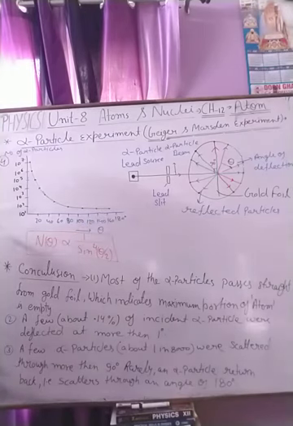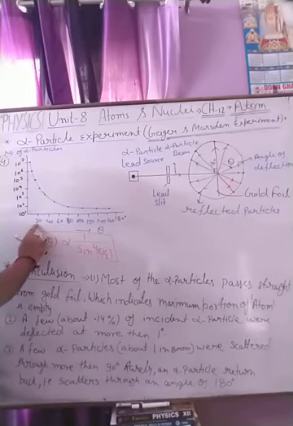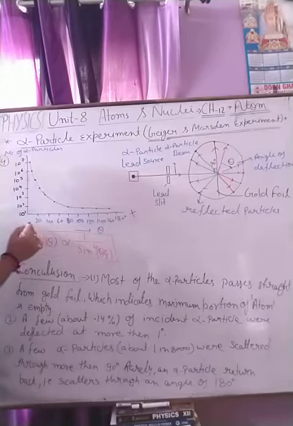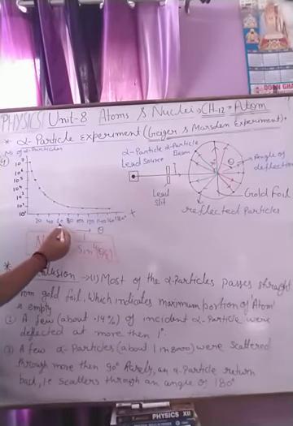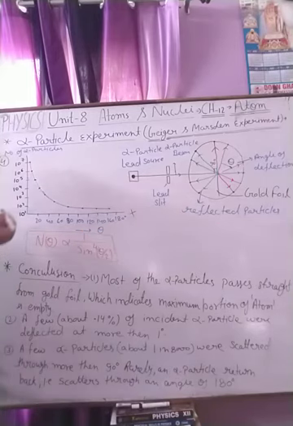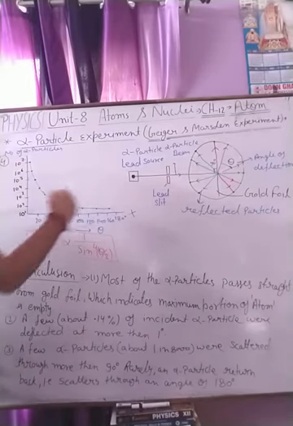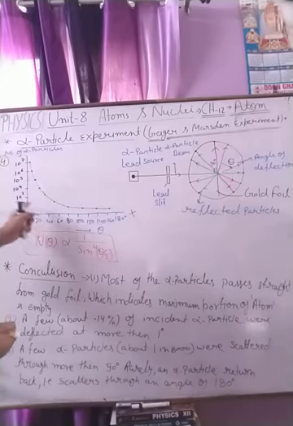Here the x-axis expresses the degrees: 0, 40, 60, 80 up to 180 degrees, and the y-axis is the number of alpha particles passing through the gold foil or scattered, up to 10 to the power 7, and a curve like a parabola is observed in this experiment.